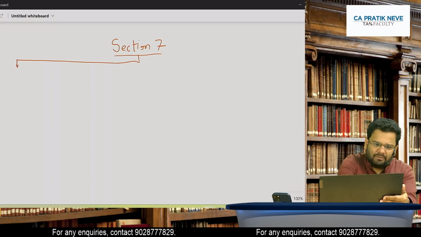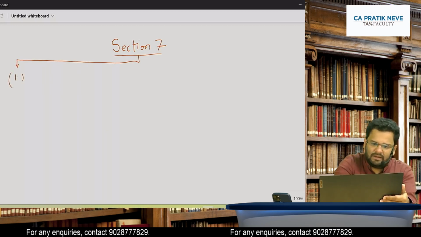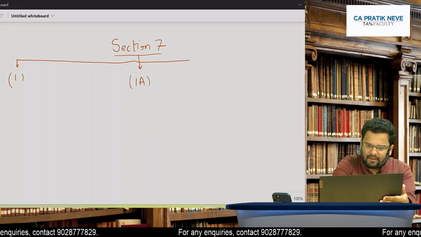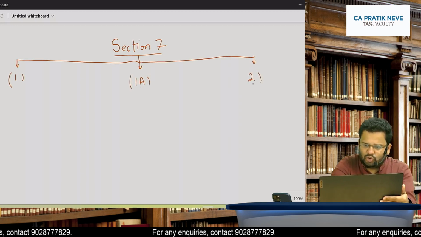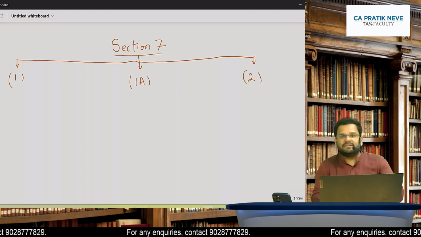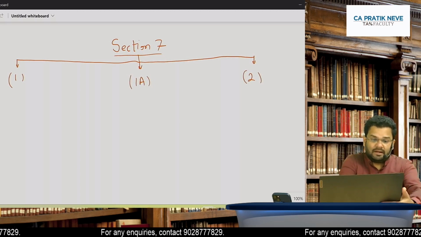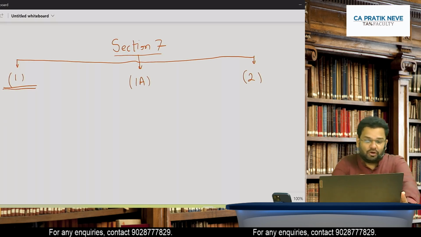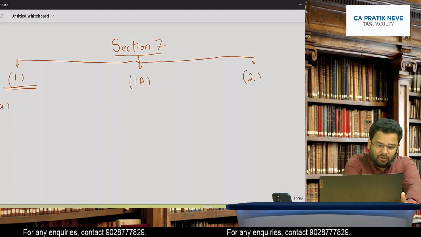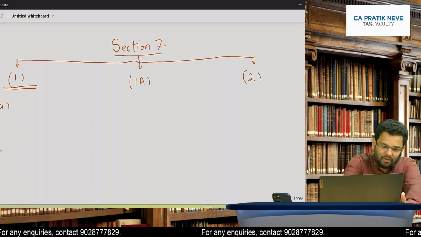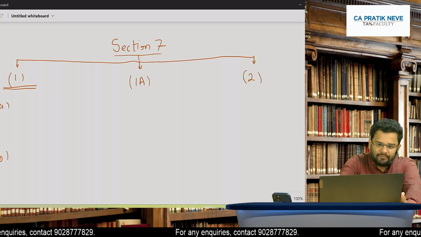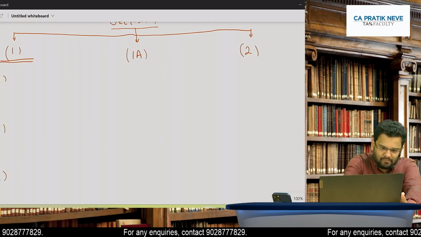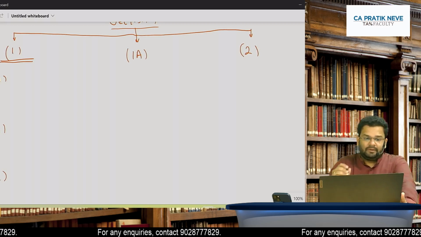I am talking about subsection 1, subsection 1A, and subsection 2. Agreed? In 1, I am talking about clauses. I am talking about few clauses. I am talking about clause A, clause B, and clause C.